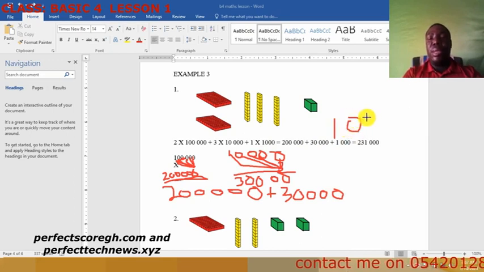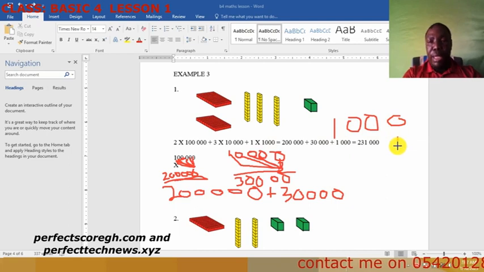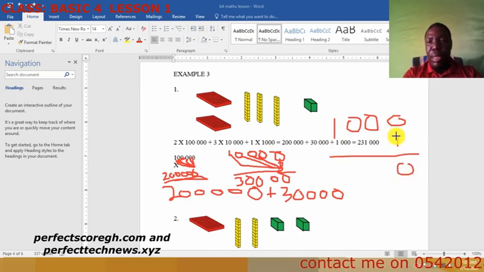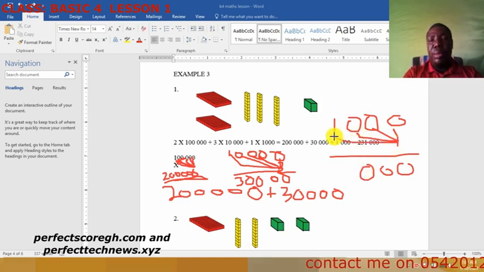Then we have 1,000 times 1. That's 1 here. 1 times this one is 0, 1 times this one is 0, 1 times this one is 0, and 1 times this one is 1. So what do we have? Plus 1,000.